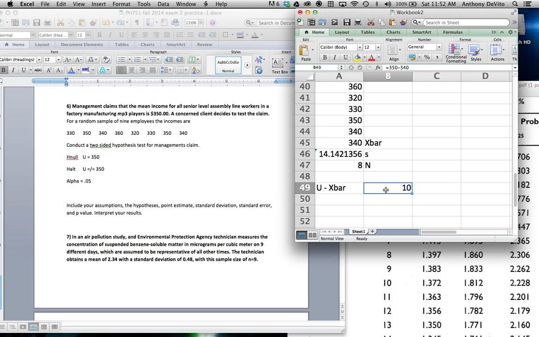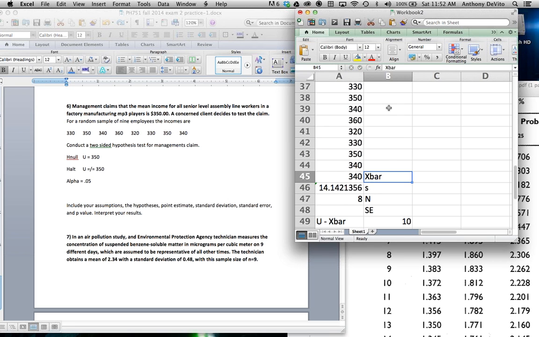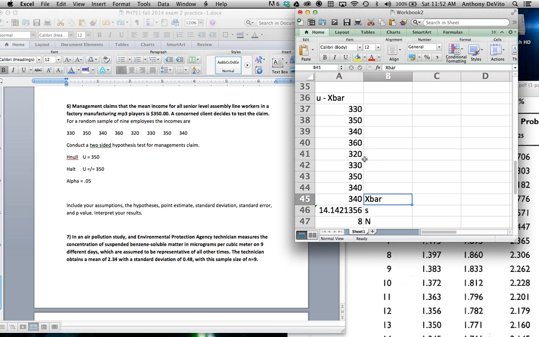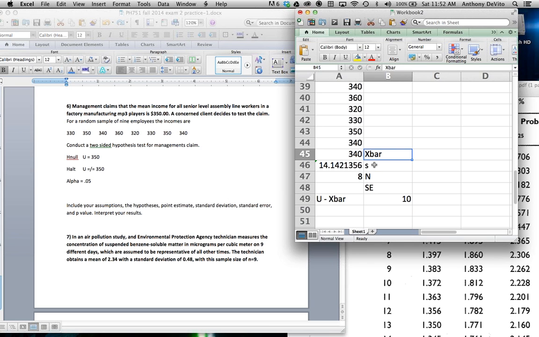Now I've got to calculate my standard error. What is my standard error? Well, my standard error for repeated samples from this population, estimated by this sample, is going to be equal to, how do we calculate that again? It's going to be our standard deviation divided by the square root of the sample size. Square root of the sample size was 8.